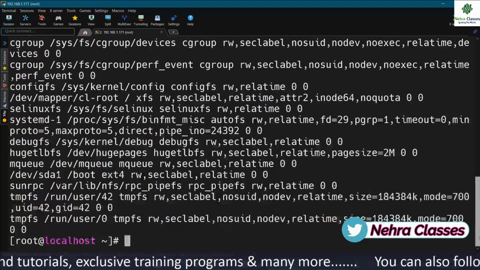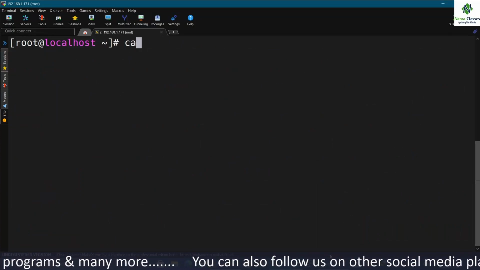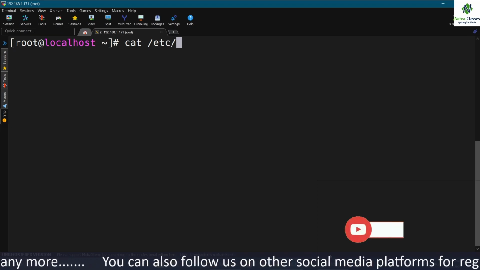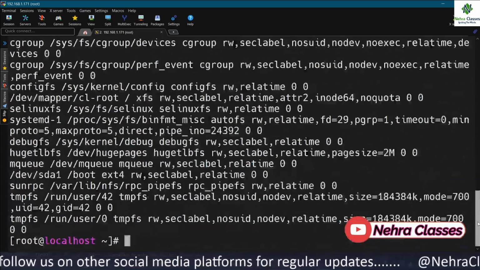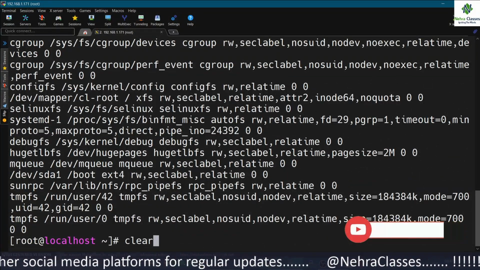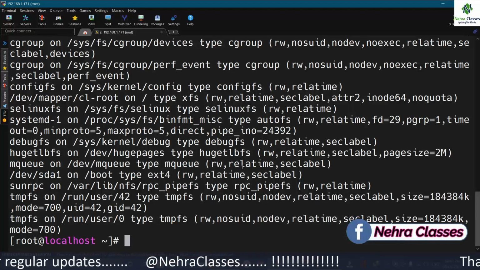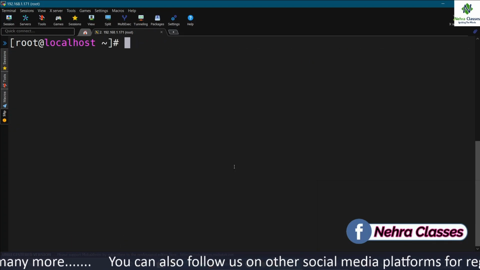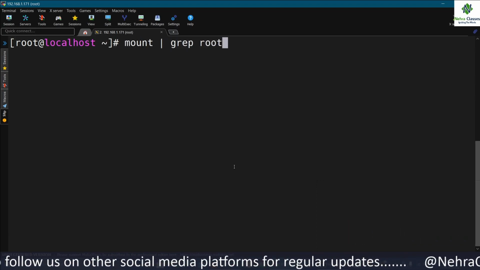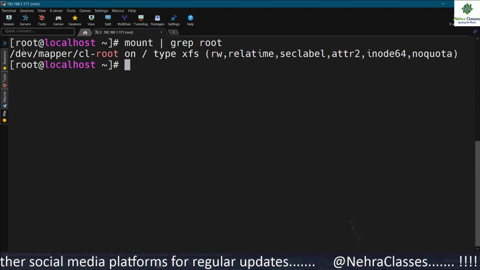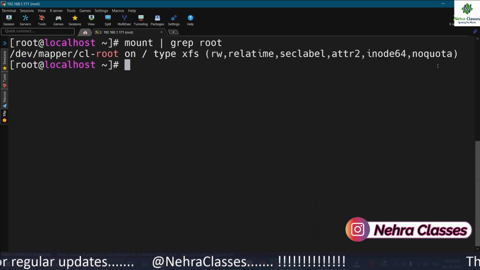You can have a look at this, or you can see these details by opening the /etc/mtab file. It will also show you the same details. These are the currently mounted file systems in the system. Or you can execute the mount command. It will also show you the same details. You can use the mount command and there you can grep the file system. Suppose I want to list the root file system, I can mention root and it will show us the details.